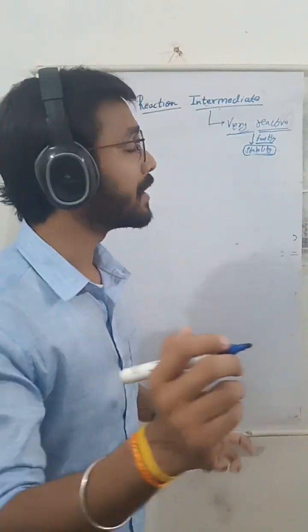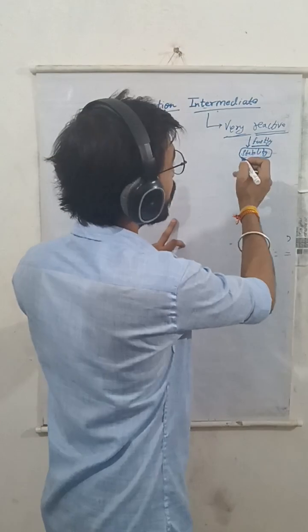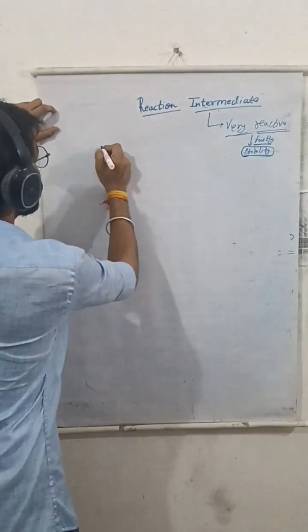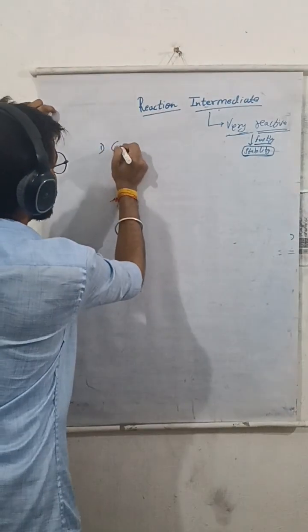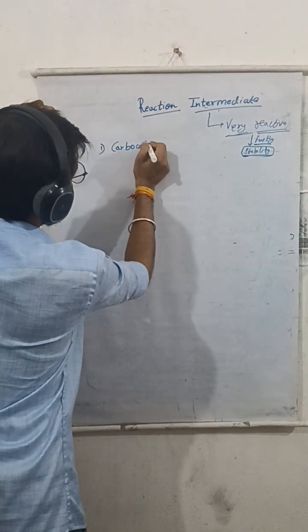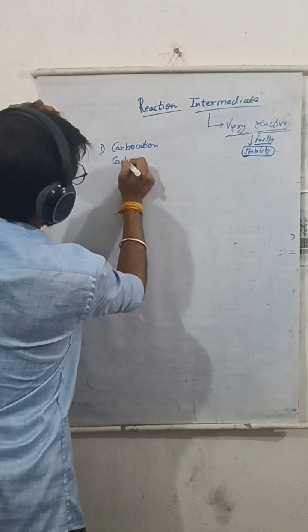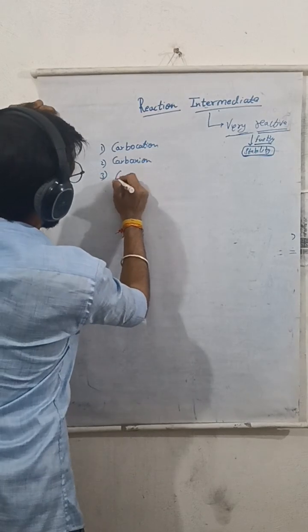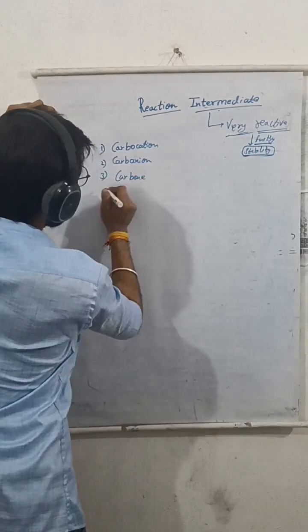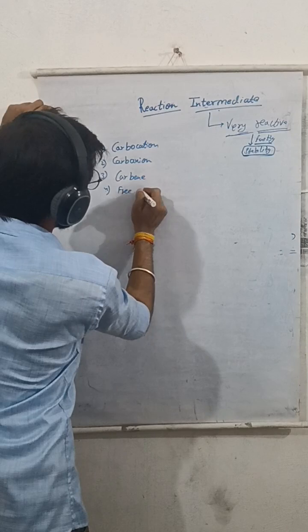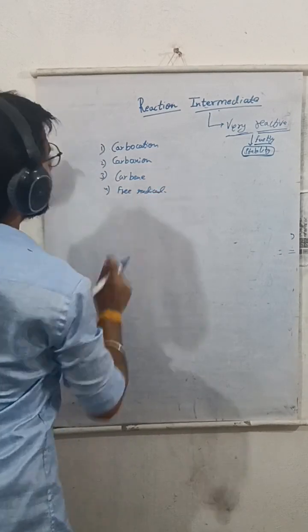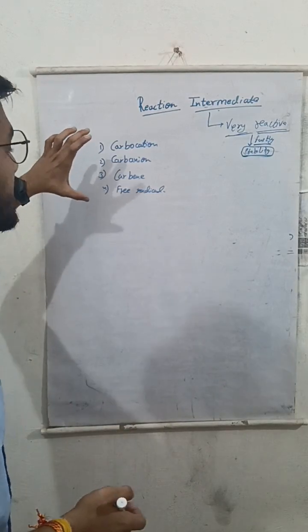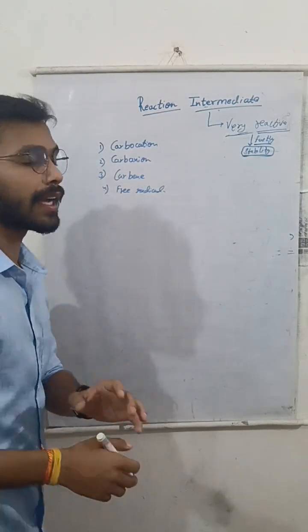Due to instability, it is very reactive. In order to attain stability, it reacts very fast and attains stability. There are four types of intermediate: carbocation, carbanion, third one is carbene, and the fourth one is free radical. These are the generally used or generally found intermediates in any given chemical reaction.